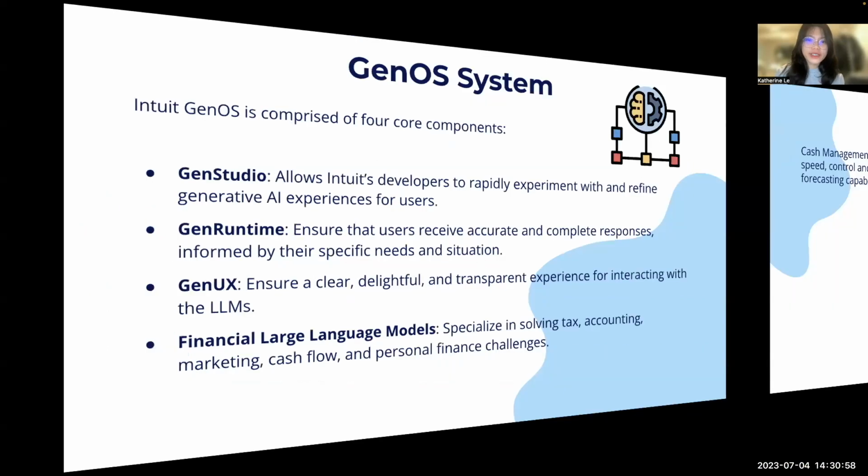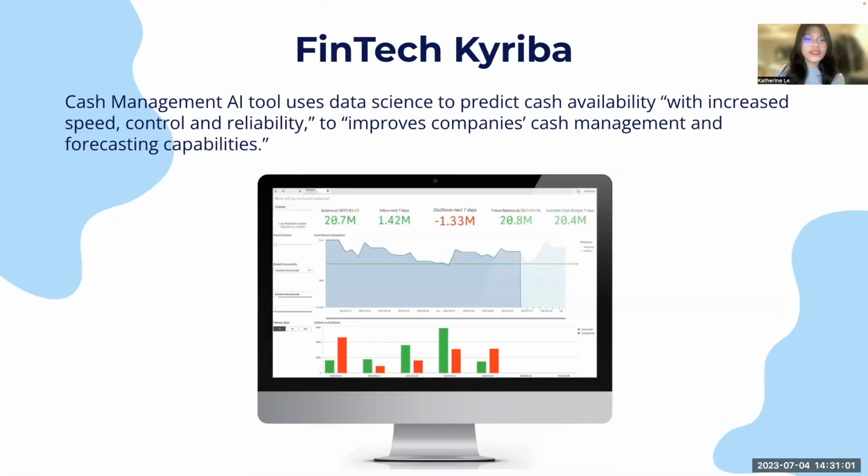And coming up to the second system that is also as well known as GenOS is the FinTech Kyriba. So this platform works as a cash management AI tool, using data science to predict cash availability with increased speed, control, and reliability. And the purpose of this is to improve the company's cash management as well as the forecasting capability of the company.